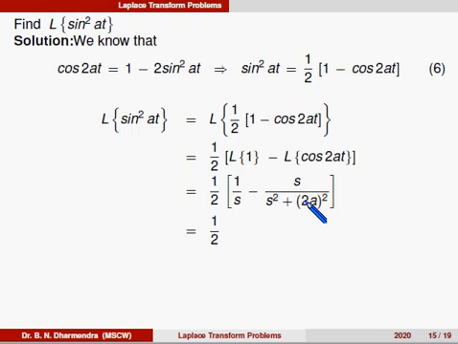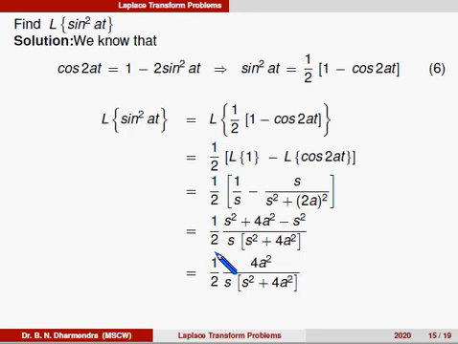So that is 1 by 2 times, we have to take the LCM, that is s into (s square plus 4a square), as 2a whole square is 4a square. So s square gets cancelled. It can be written as 1 by 2 times 4a square divided by s into (s square plus 4a square). Here again 2 and 4 get cancelled, that is 2a square divided by s into (s square plus 4a square). Similarly, we can find Laplace of cos square at, that is left to you.